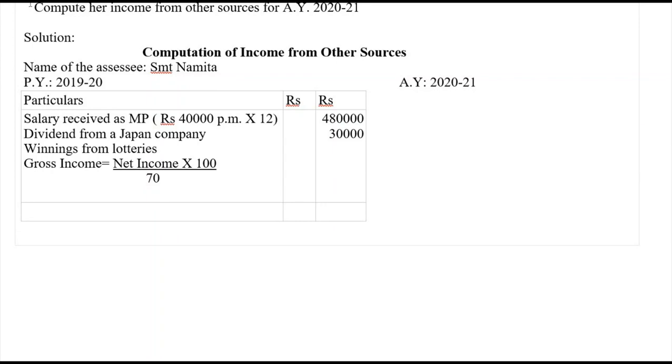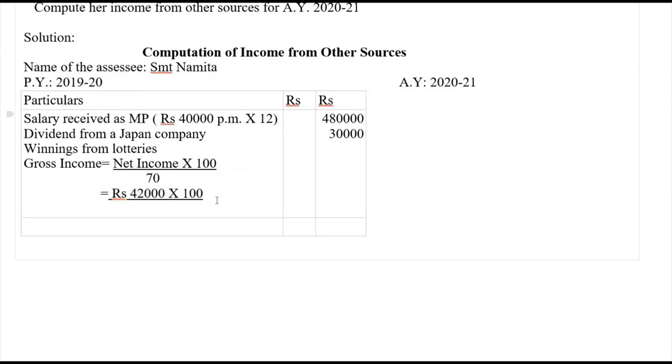Let's substitute the values: the net income is given as rupees 42,000, so rupees 42,000 multiplied by 100, divided by 70, which comes to rupees 60,000 here.